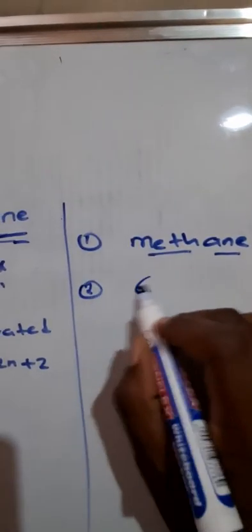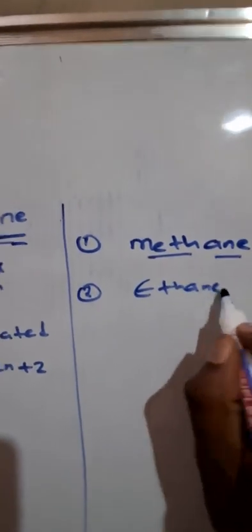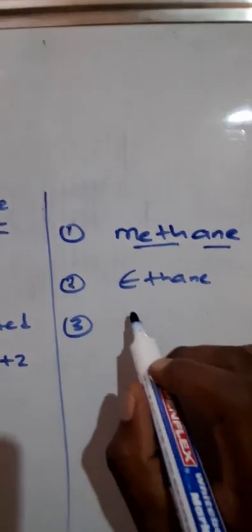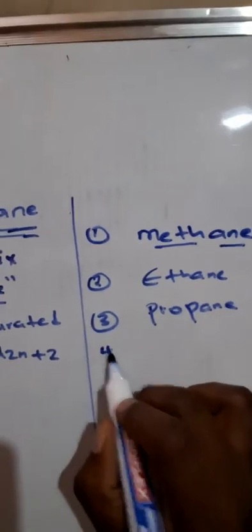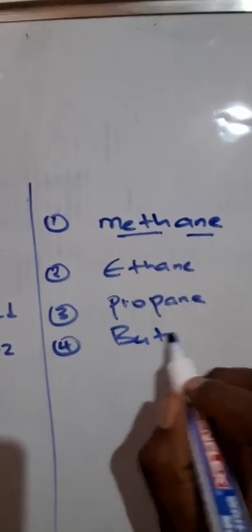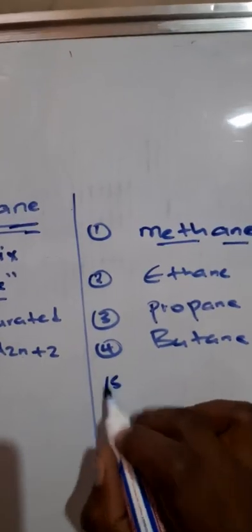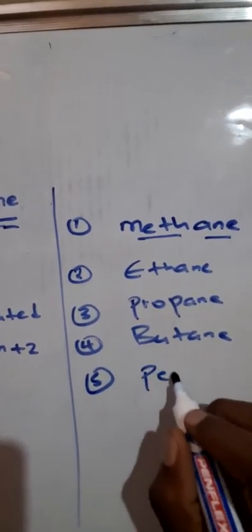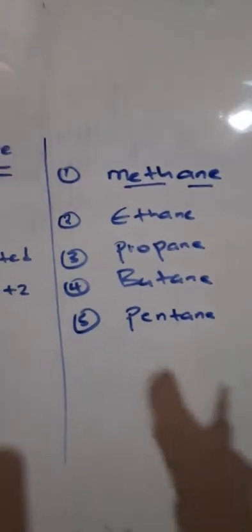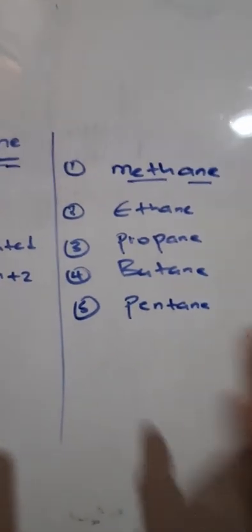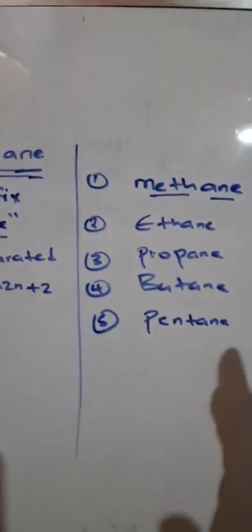If it's two, ethane. Three, propane. Four, butane. Five, pentane. Then hexane, heptane, and octane. This is the complete name.